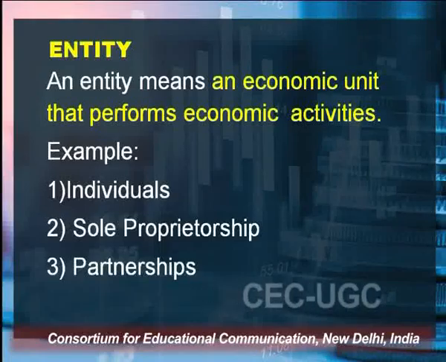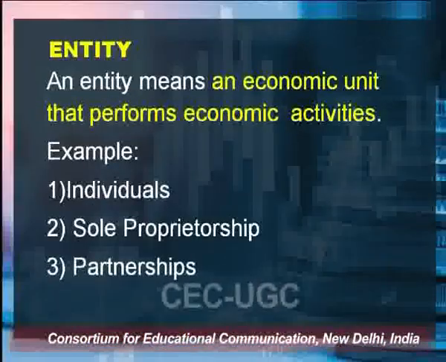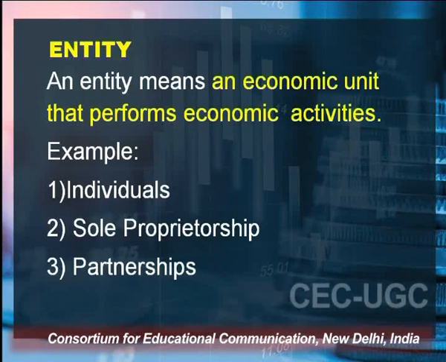To begin with, the first accounting term is entity. An entity means an economic unit that performs economic activities, and the examples of entity are individuals, sole proprietorship, partnership, companies, trusts, NGOs, clubs and societies, and government institutions. The next accounting term is event.